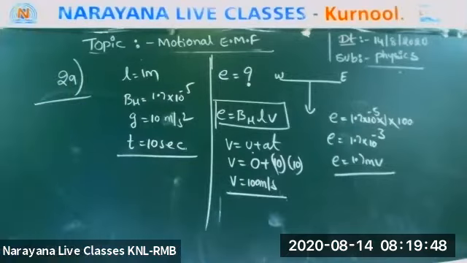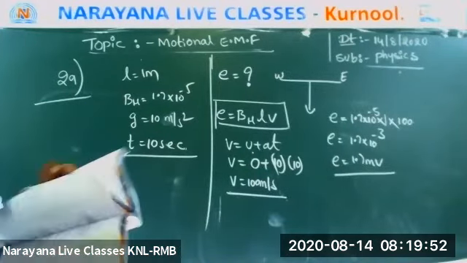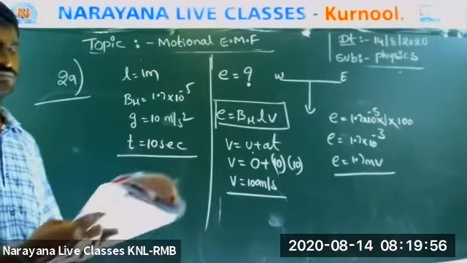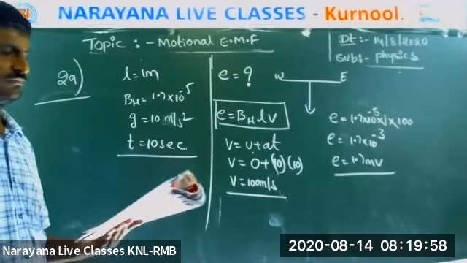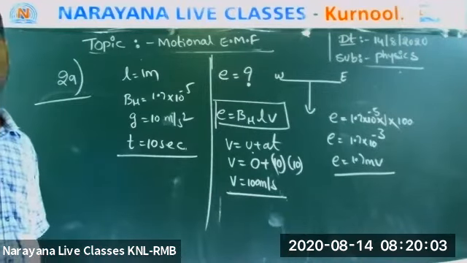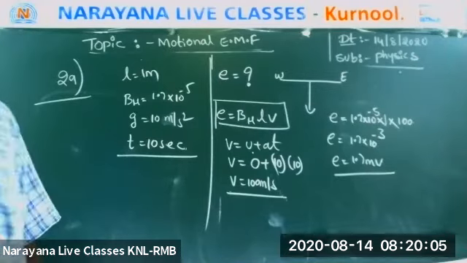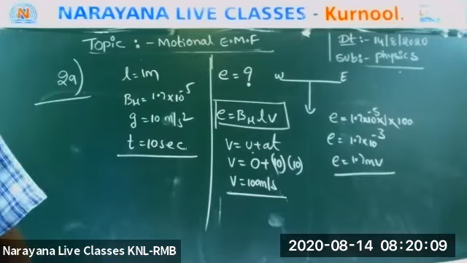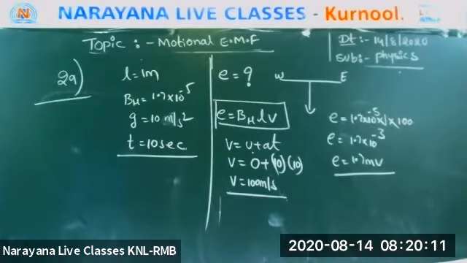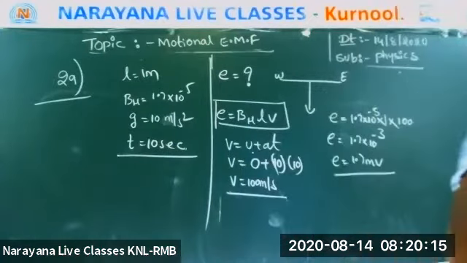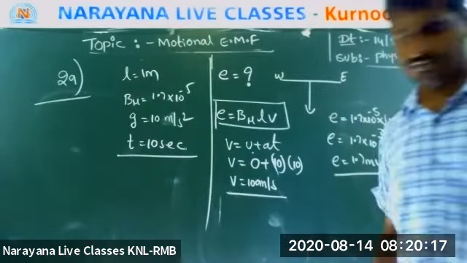Which is the right answer? Yes, right. Very good.